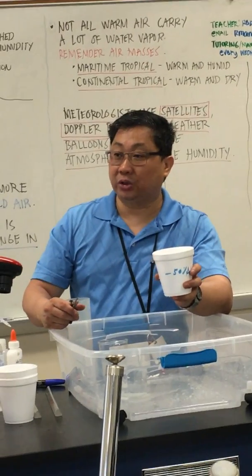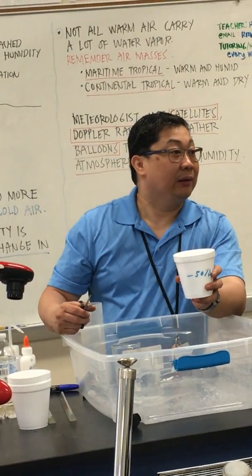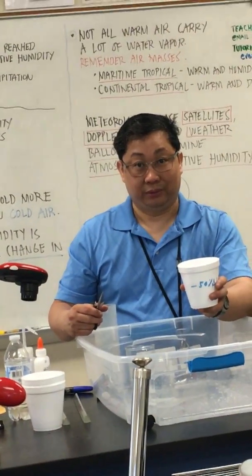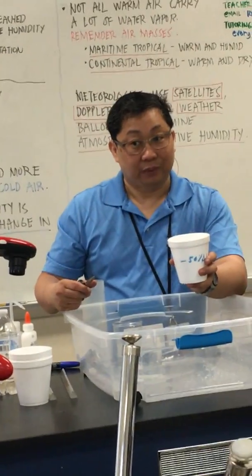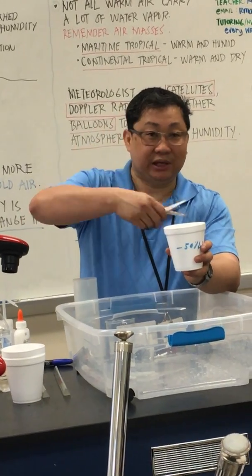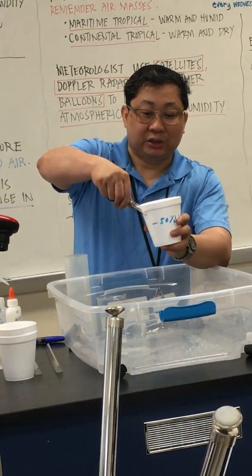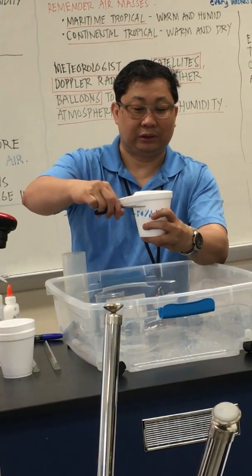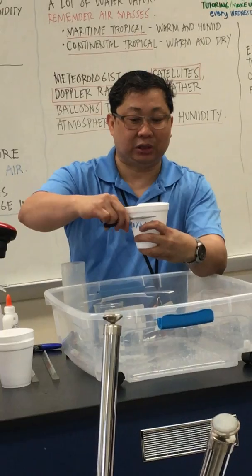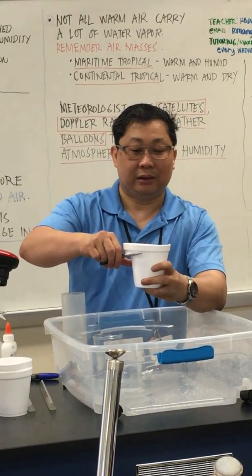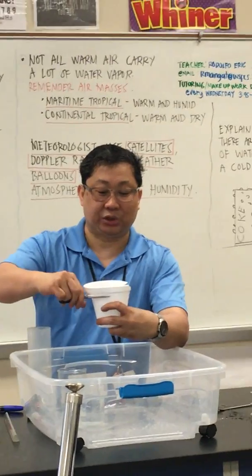Let's say the temperature decreases to 32. Okay? From 36 to 32. So since there is a decrease in temperature, the air can hold less water. So there is a decrease in air temperature.